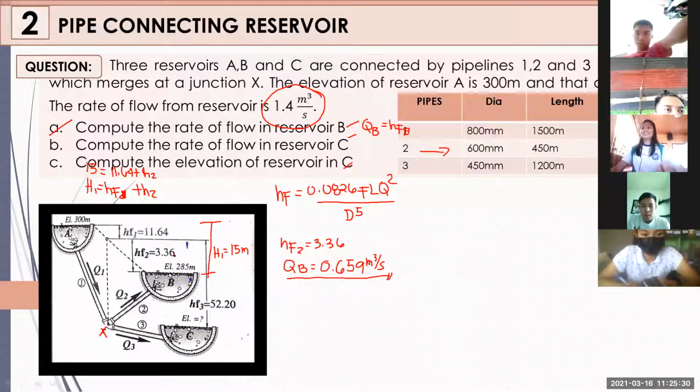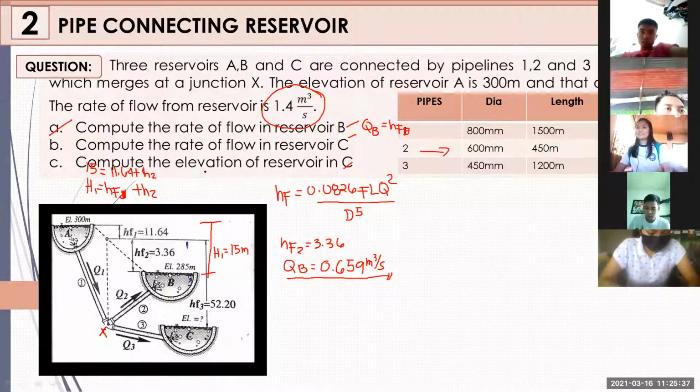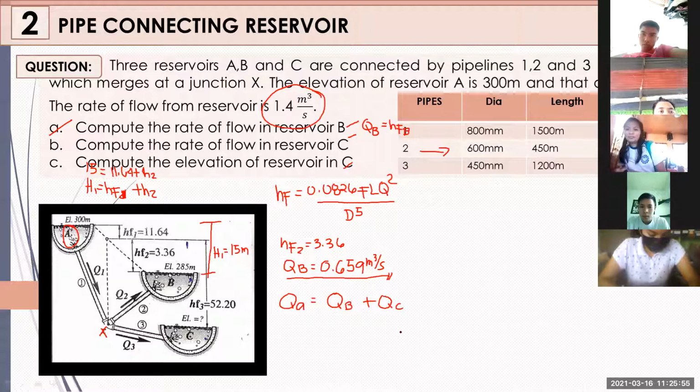Na gets natin siya. So let us try to solve for the rate of flow of your reservoir C. So in this manner, ang flow of water natin is nanggagaling sa ating reservoir A. Same sa series pipe parallel, pwede tayong gumawa ng equation that your QA is equal to the discharge at point B plus the discharge at point C. And you all know that the discharge at point A would be 1.4, and discharge natin sa B would be 0.659.